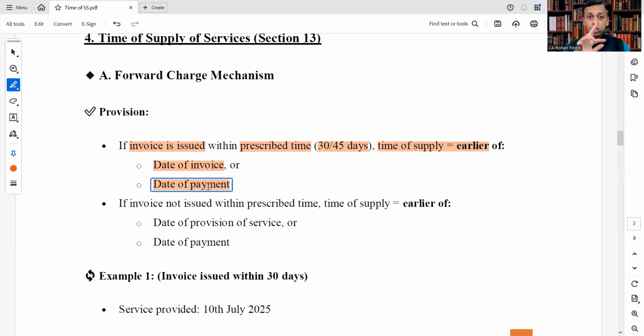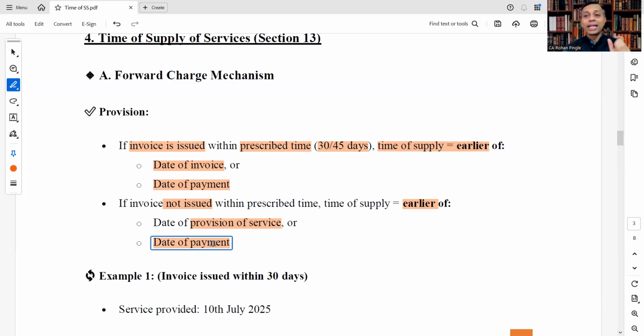If invoice is not issued within prescribed time, then time of supply will be earlier of date of provision of service or date of payment.